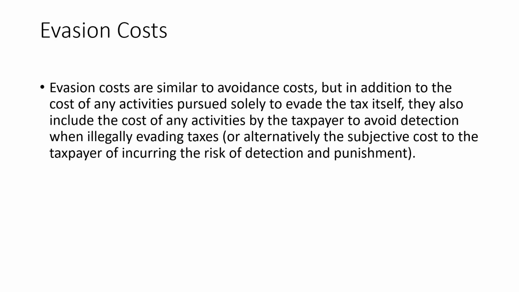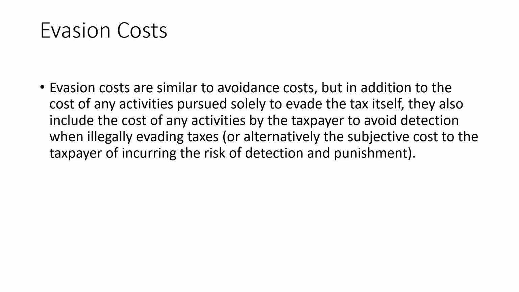It is definitely illegal, but you don't want to pay tax. As a result, you will be incurring some costs. You are hiding your money, and for that you are incurring some cost, which is known as evasion cost. And this is something similar to avoidance cost, but not the same.